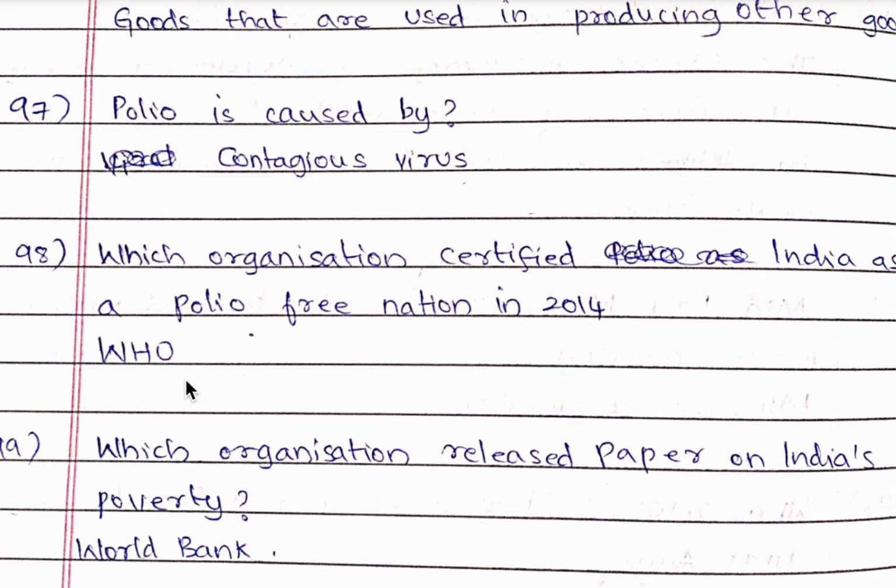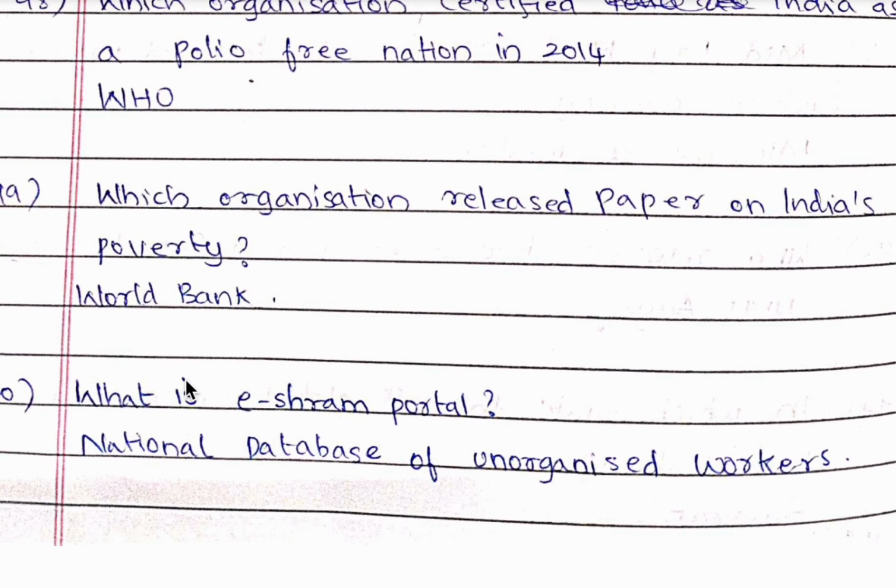98th question, which organization certified India as a polio-free nation in 2014? It is World Health Organization. 99th question, which organization released paper on India's poverty? It is World Bank. 100th question, what is eShram portal? It is a national database of unorganized workers.